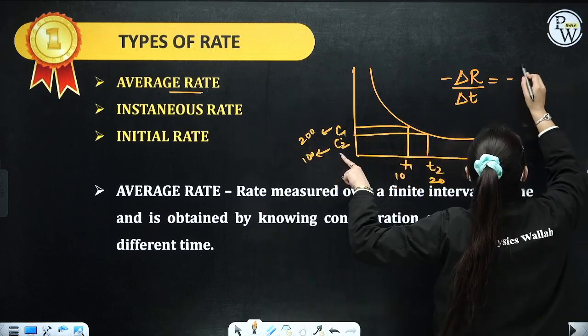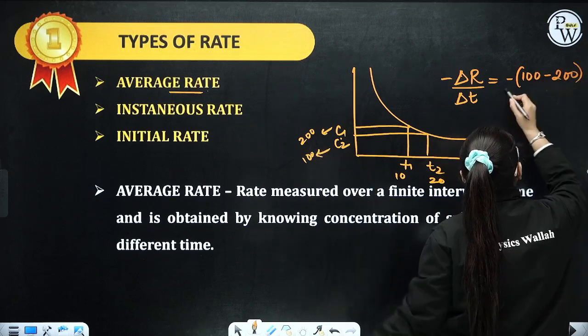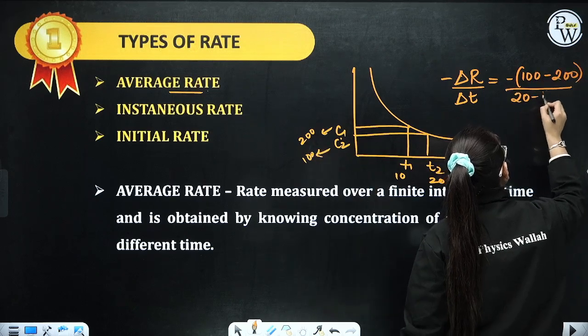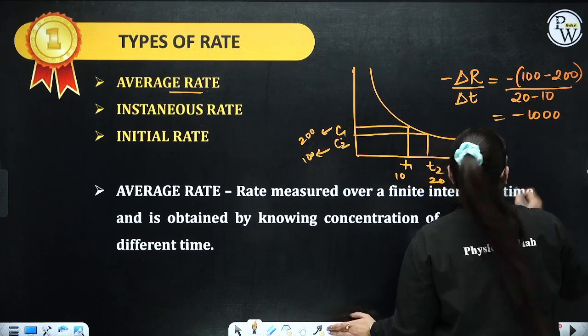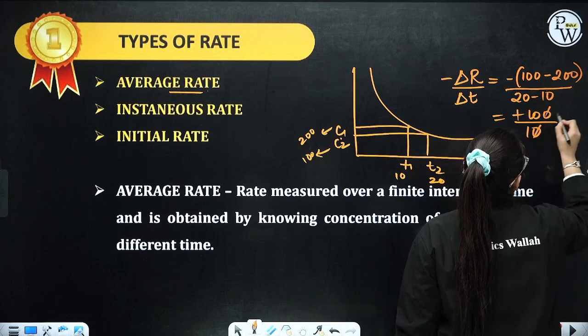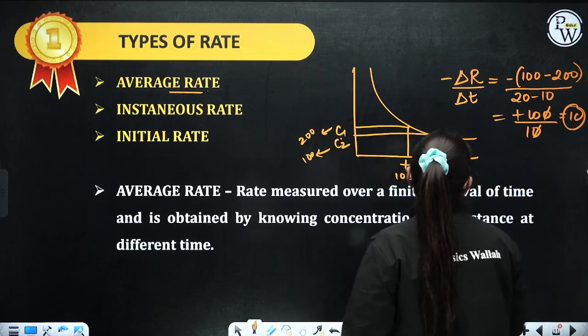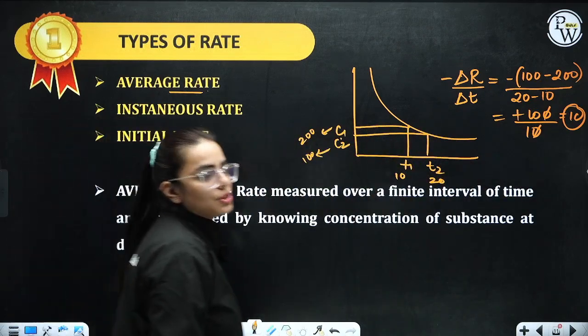Final is C2, yes ma'am, 100. What is initial? Initial was 200, divided by, what is final time? 20 seconds, initial time 10 seconds. So this is minus 100 by 10, minus will get plus. So you will get 10 as your answer over here, right? So in this way you can calculate by plotting a graph. I hope this is clear.